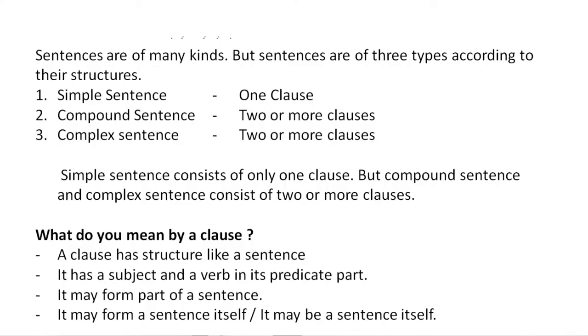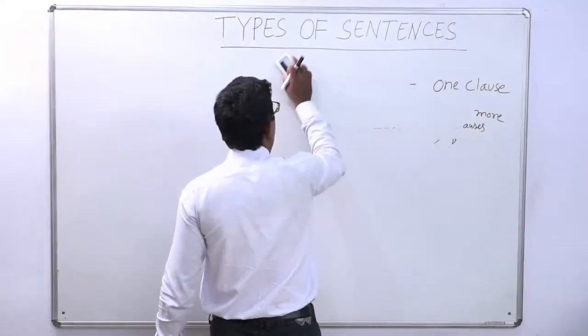What are they? Number one is main clause, and the second one is subordinate clause. Okay, what is main clause? We will see. What is a main clause?